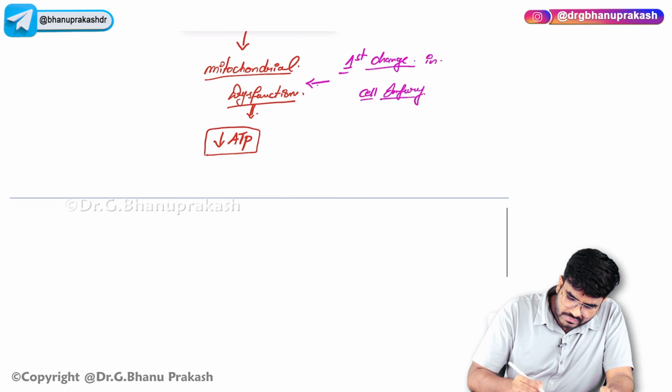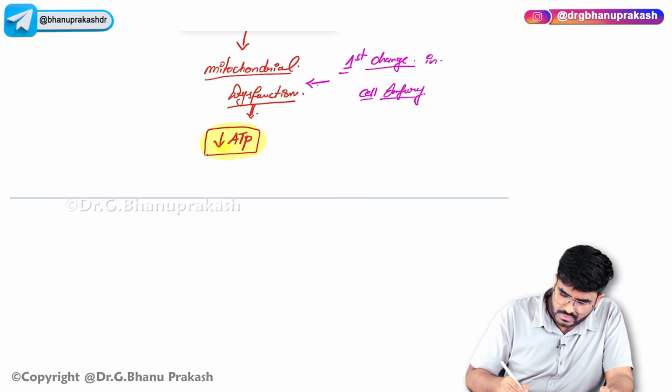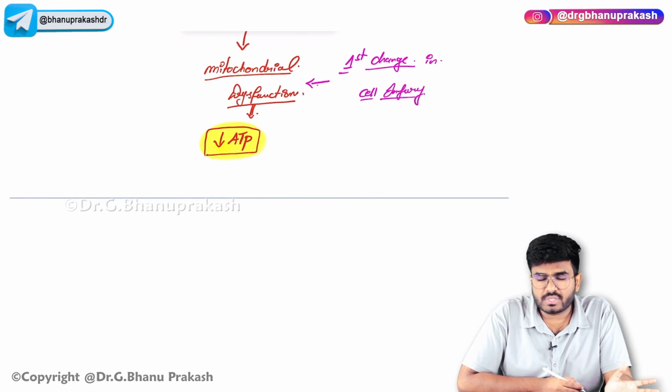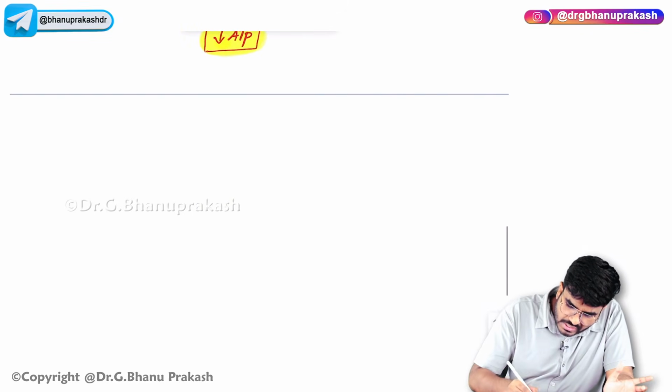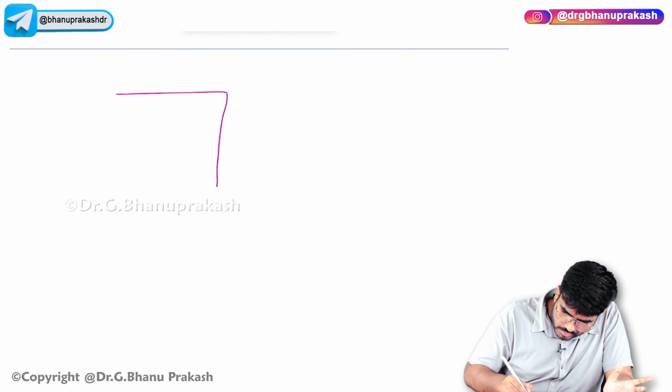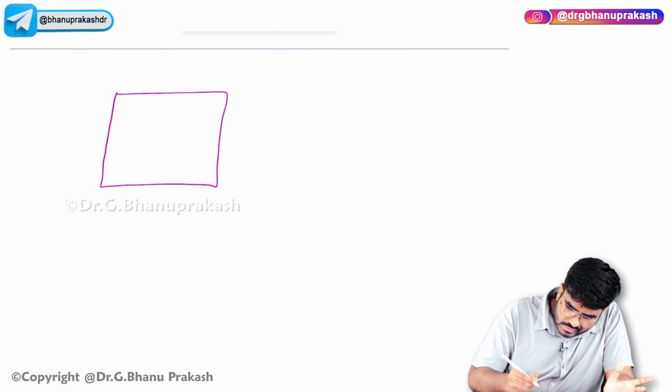This ATP is very important for most of the reactions in our body. But I want you to know that on each and every cell surface, let me draw here, say this is a cell. On the surface of the cell, there is a transporter present.